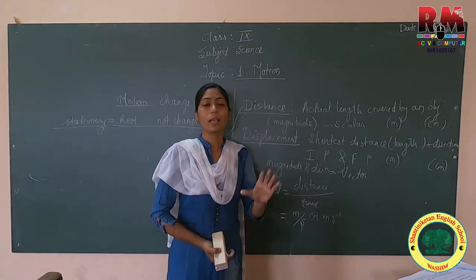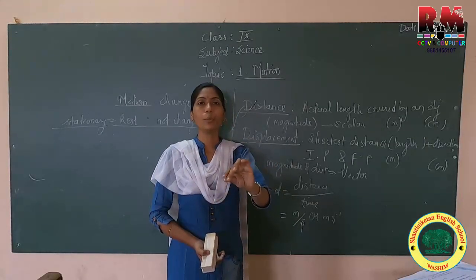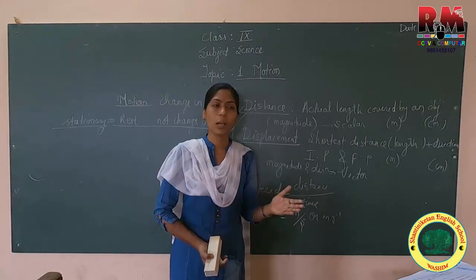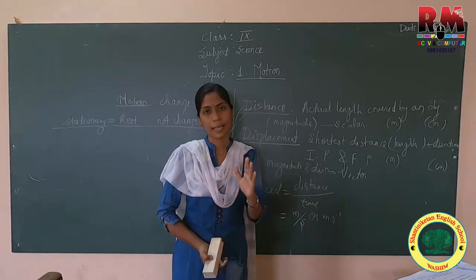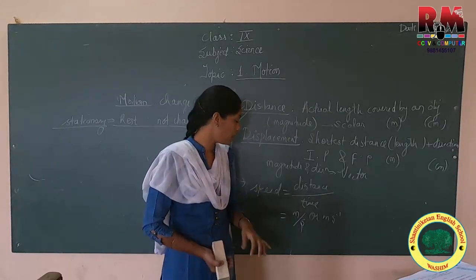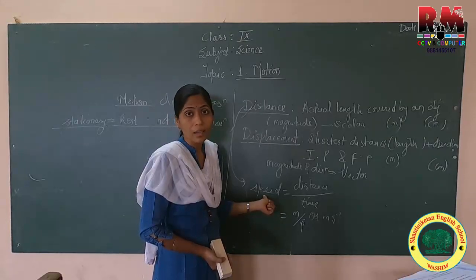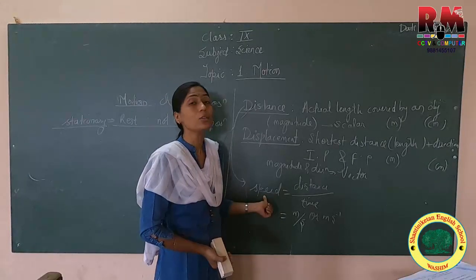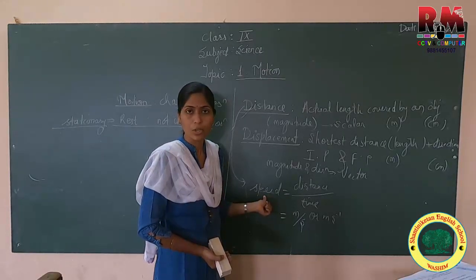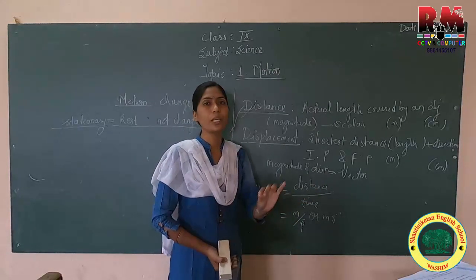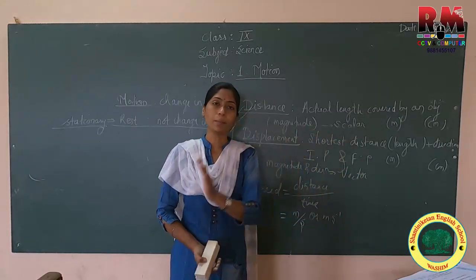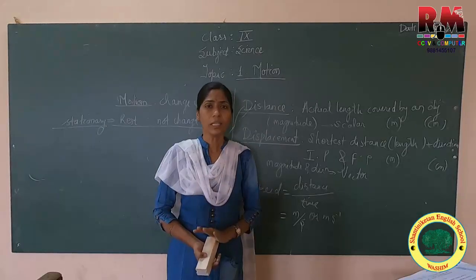You never say that you are going 40 kilometer per hour in the north direction. No, because it's not compulsory that you are going in a straight line. It doesn't require you to tell in which direction you are going when explaining speed. You will only tell 40 kilometer per hour, I am going by a certain vehicle.